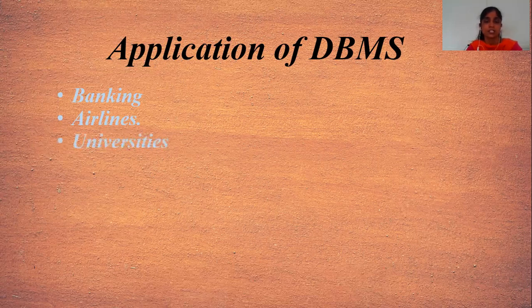Then universities. In universities, a database is used to store information related to students, course registrations, college registrations, grades, examinations, and student results. All these types of information are stored in the university's database.